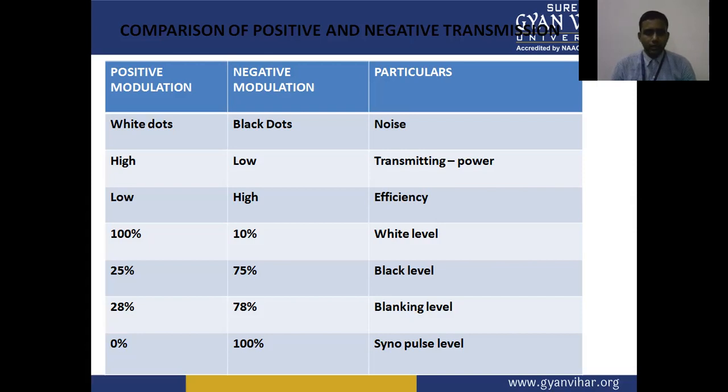Black level: in positive modulation, we have 25% black level, and in the case of negative modulation, 75% is the black level. Blanking level: in the case of positive modulation, 28%, and negative modulation, 78% is the blanking level. Sync pulse level is 0% in positive modulation, and in the case of negative modulation, 100%.